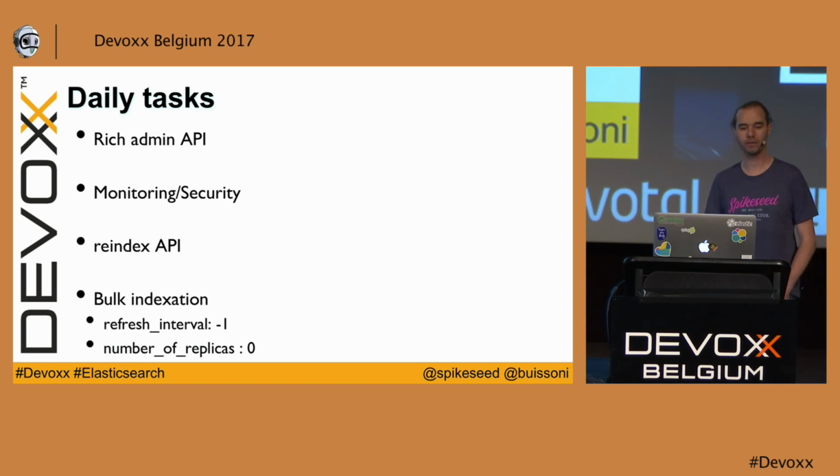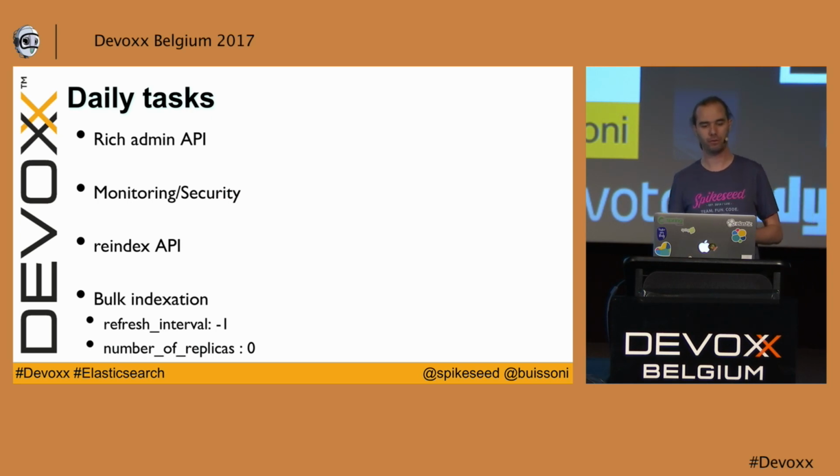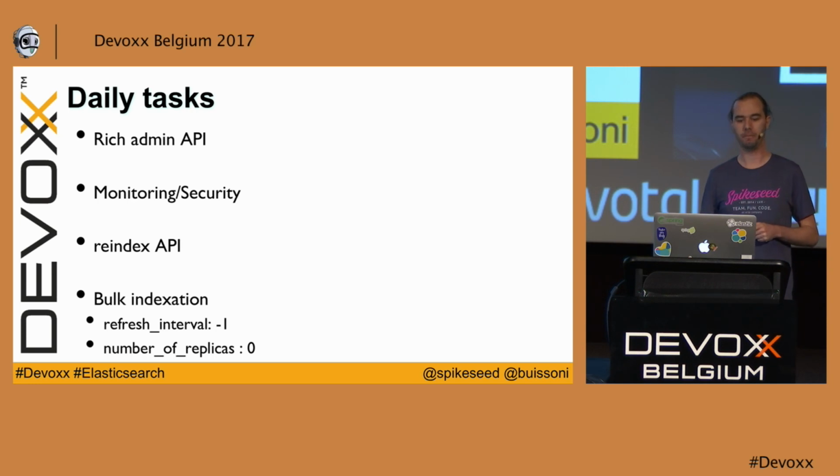The last topic is regarding the bulk indexation. So, for example, when you want to create an index from scratch, a recommendation is to deactivate the refresh interval. The refresh interval is linked to the underlying mechanism of Lucene.